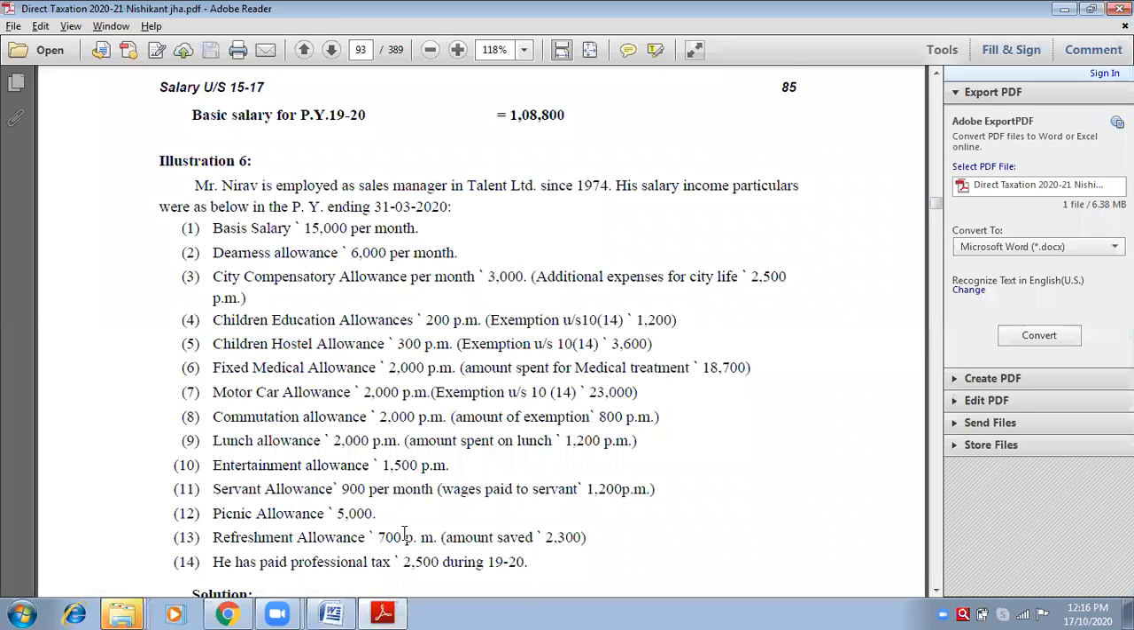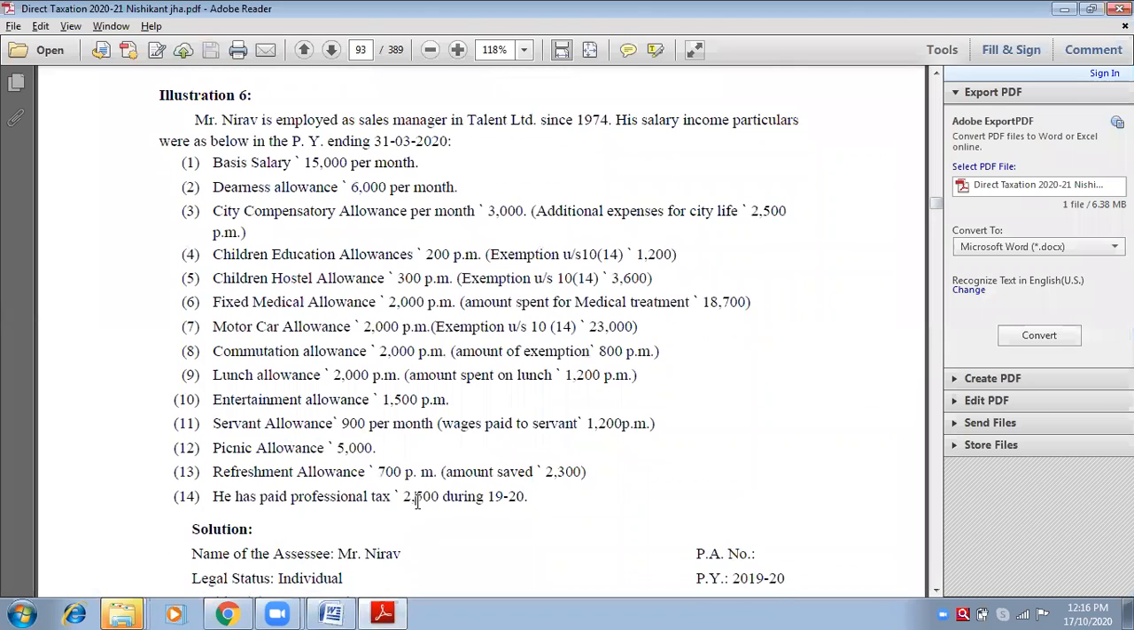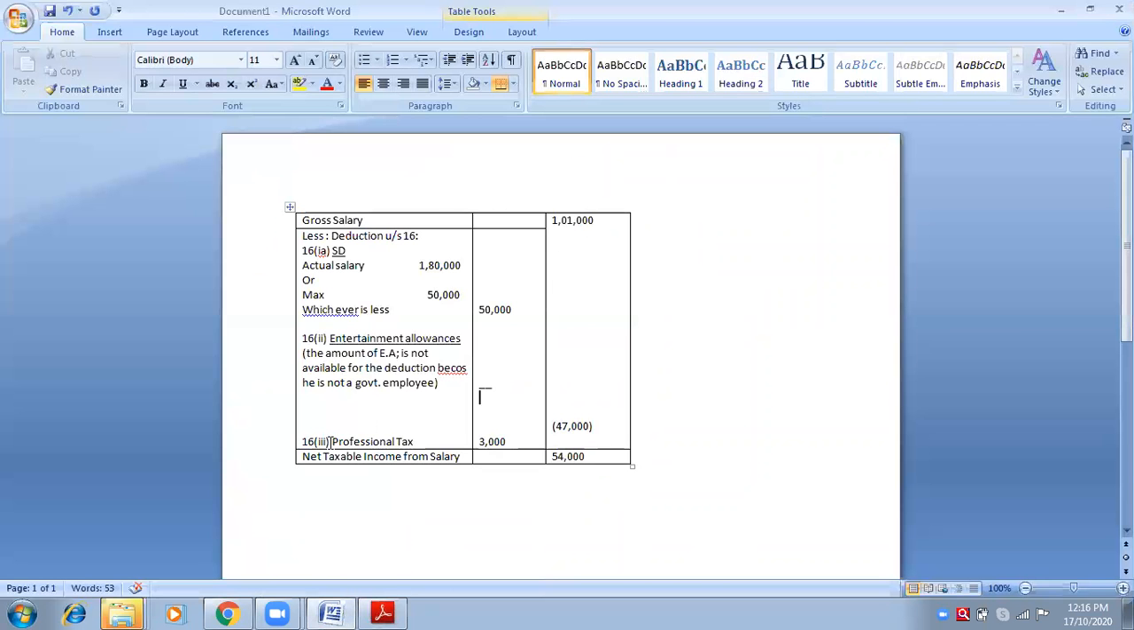What is the professional tax? See, look at the last point. Professional tax 2,500. So that has to be deducted. So simply 16 subsection 3 and the amount will be 2,500. Inner column. So we have two amounts in the inner column now, two deductions, 50,000 plus 2,500.